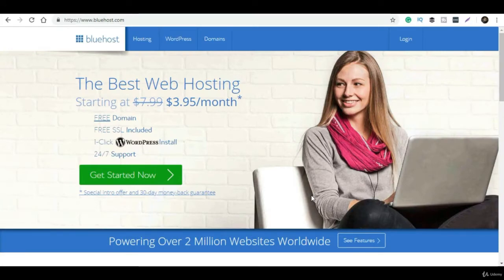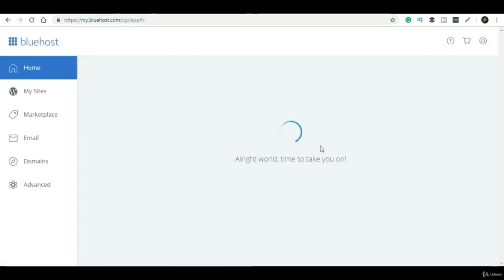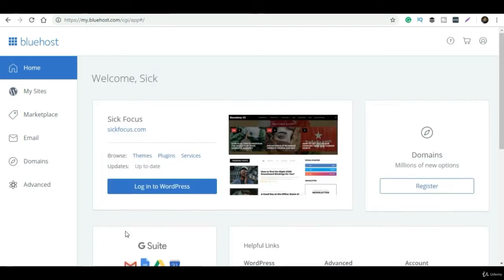Next step is learning how to install WordPress in Bluehost. In this video we will learn how to install WordPress in your recently created Bluehost account. For that, you have to go to the Bluehost account and you will get one login option. Just click on login and it will ask you for the user ID and password which you have created.